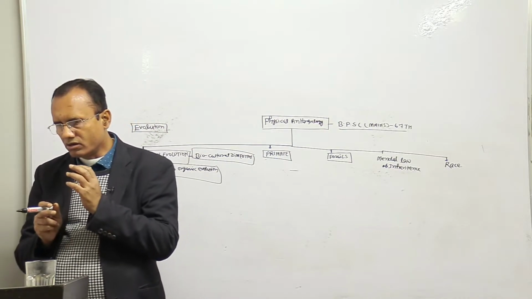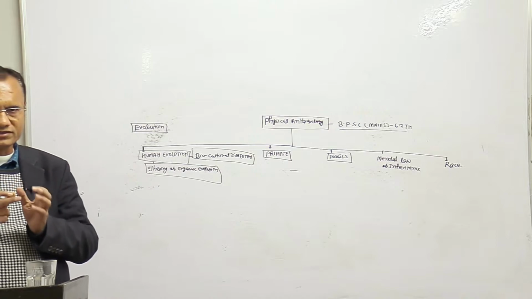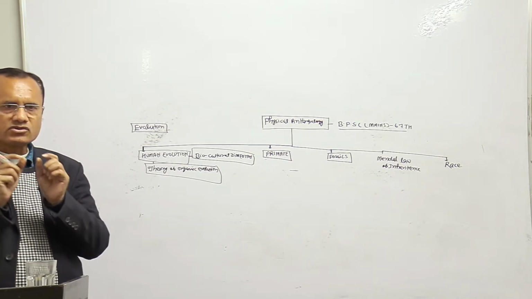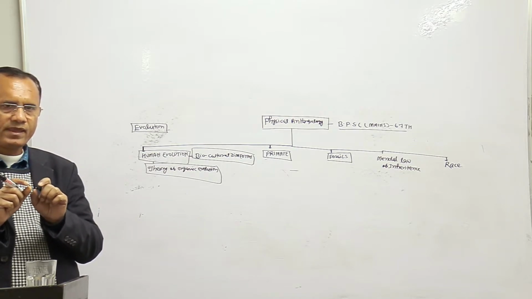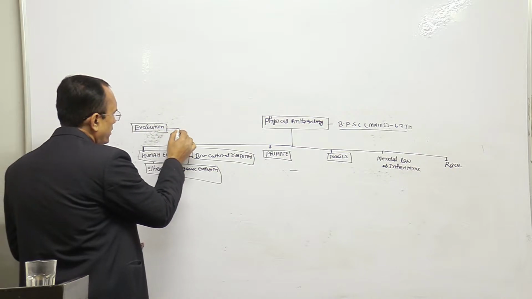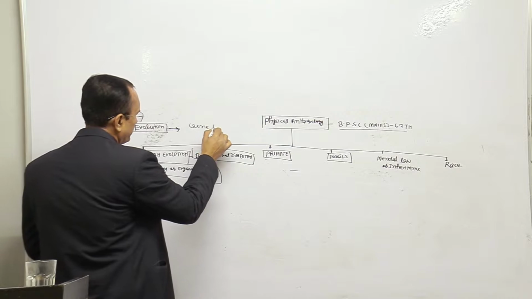Because it has been a very long time since I started offline class, right? So first you try to understand that evolution means organisms evolve from simple to complex form due to change in their gene frequency.